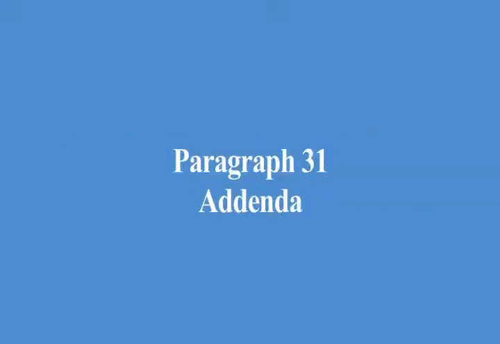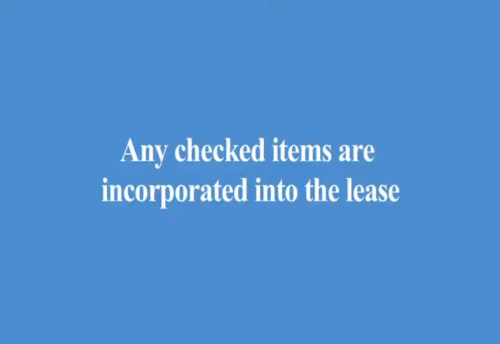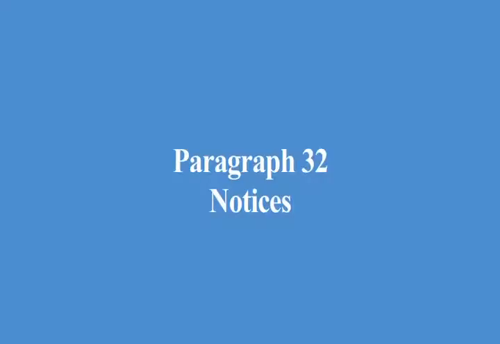Paragraph 31, Addenda. This paragraph will indicate whether any additional documents are part of the agreement between the parties. Any checked items are incorporated into the lease, which may include any rules and regulations of the landlord and an owner's association rules, if any. If any of these items are checked, carefully review them since they become part of the lease.